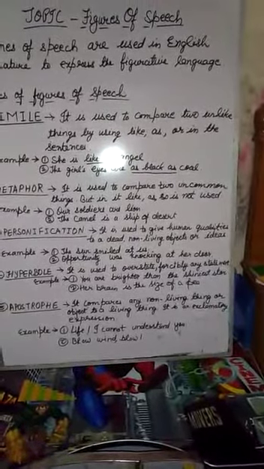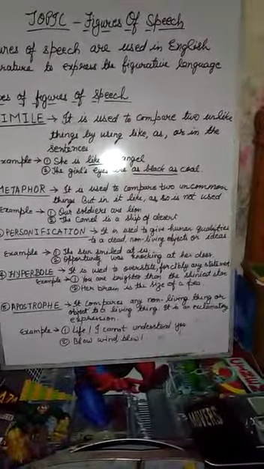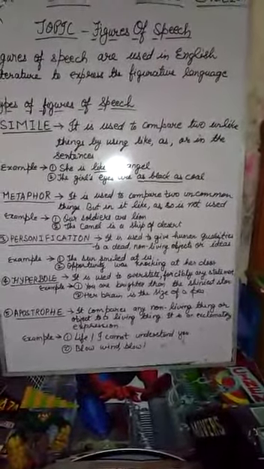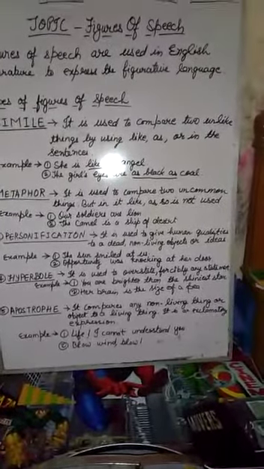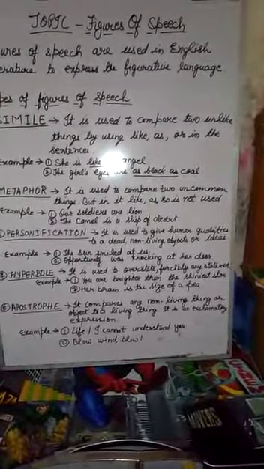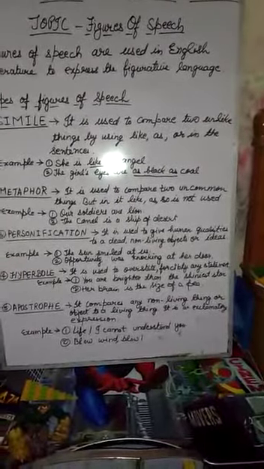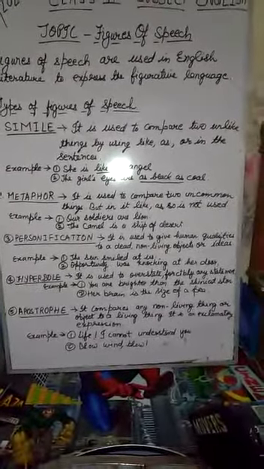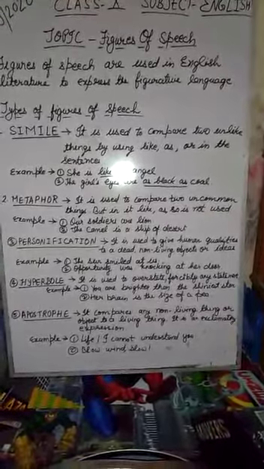Another example: her brain is the size of a pea. A pea is very small, so her brain is compared with the size of a pea.